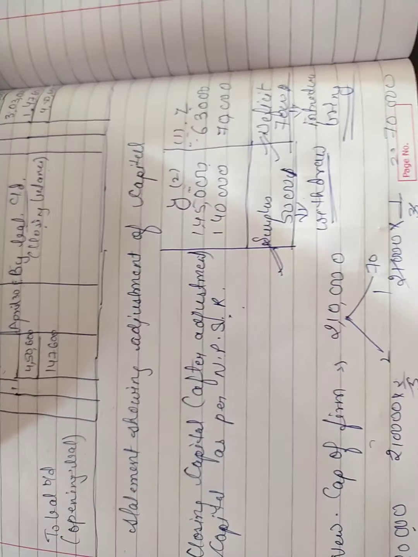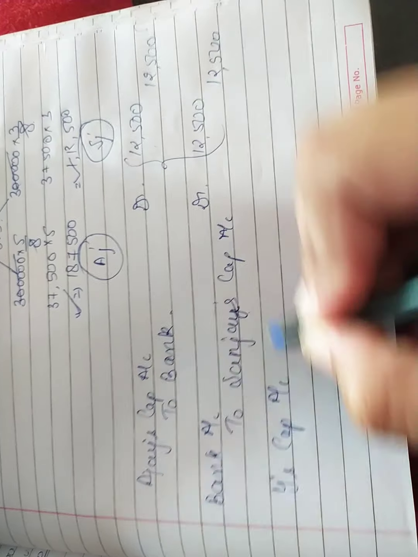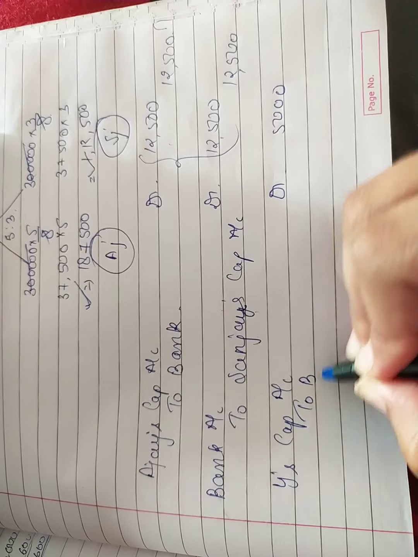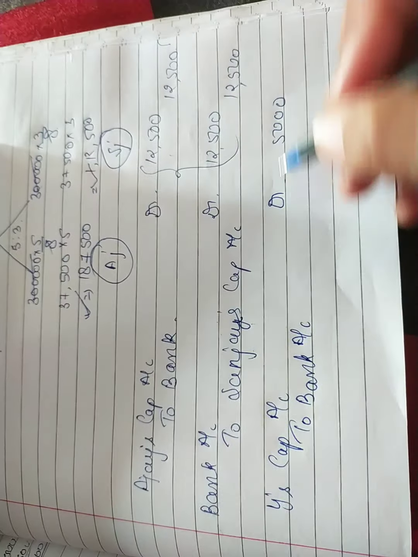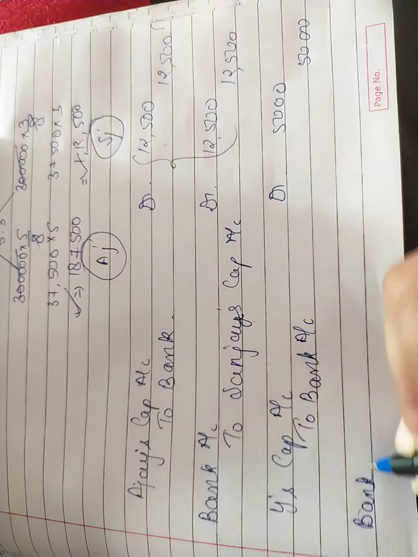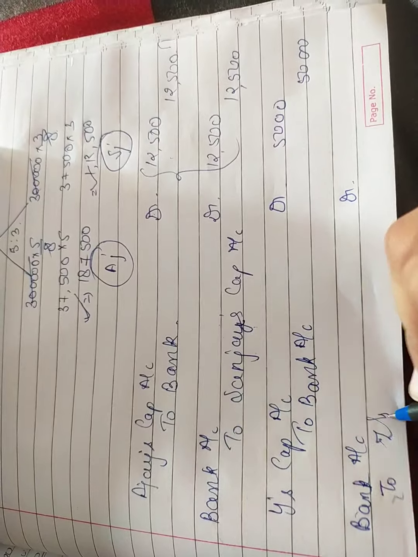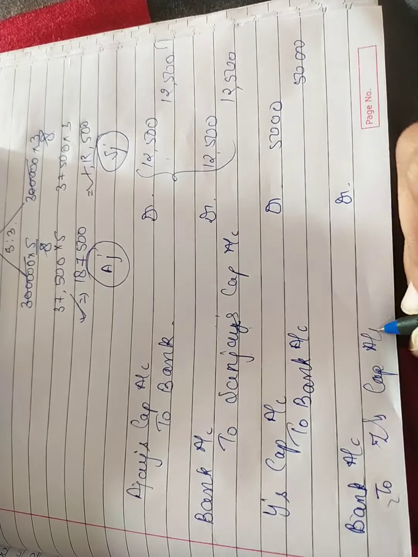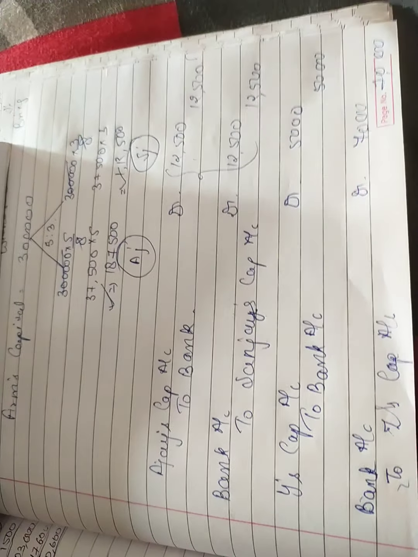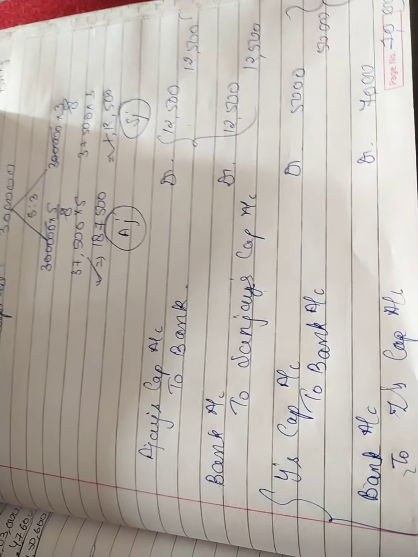So let's make the entries now. The entries will be Y's capital account debit rupees 5,000 to bank account 5,000, and the next entry will be bank account debit to Z's capital account. The amount is rupees 7,000. These entries we will make after showing the adjustment of our capital.